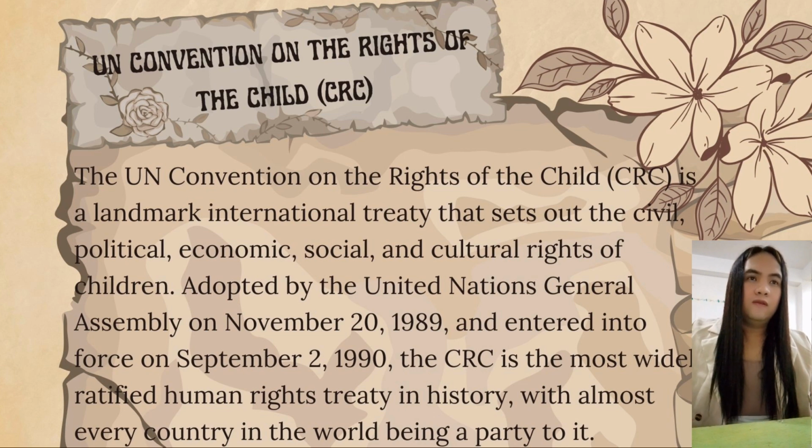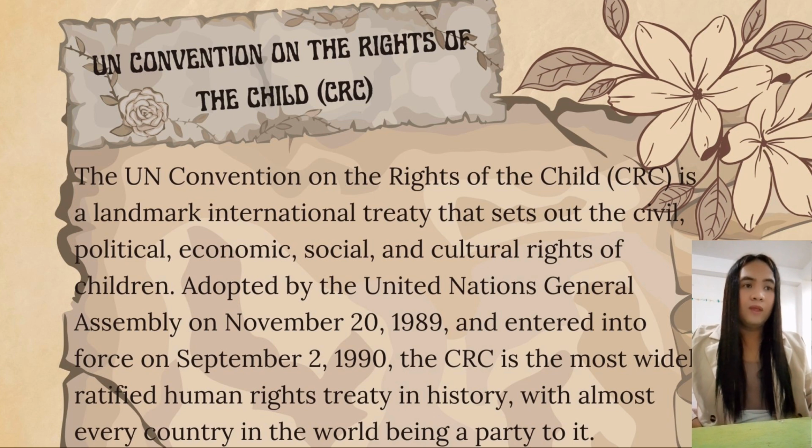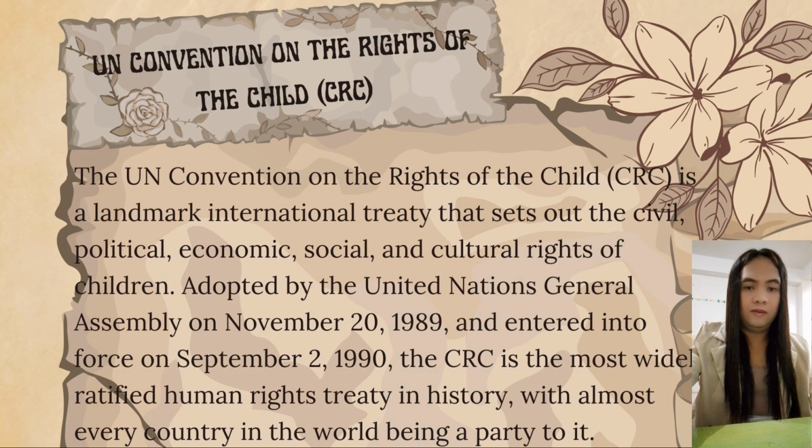Okay, so the UN Convention on the Rights of the Child is a landmark international treaty that sets out the civil, political, economic, social, and cultural rights of children. It was adopted by the United Nations General Assembly on November 20, 1989 and entered into force on September 2, 1990. The CRC is the most widely ratified human rights treaty in history, with almost every country in the world being a party to it.